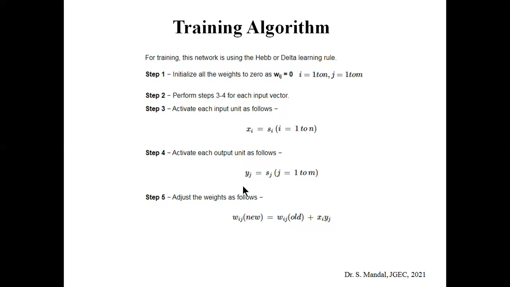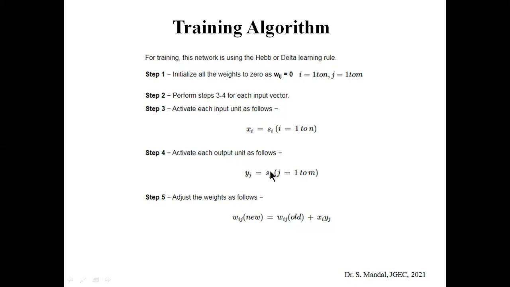And if the respective associated output is, suppose, t, then activate each of the output units as yj equal to tj. So basically these are not the same, si and sj are not the same. During training, for each input pattern there is another output pattern. The input pattern is stored in xi, and the output pattern goes to the output unit.